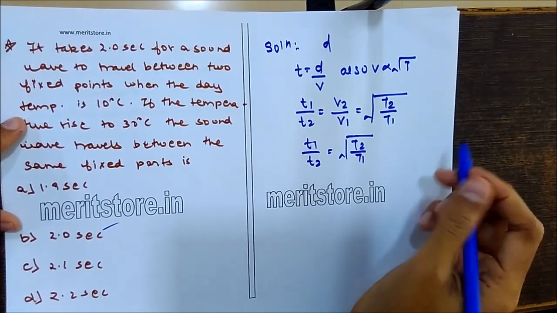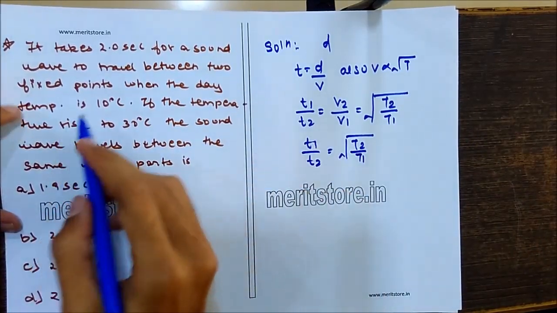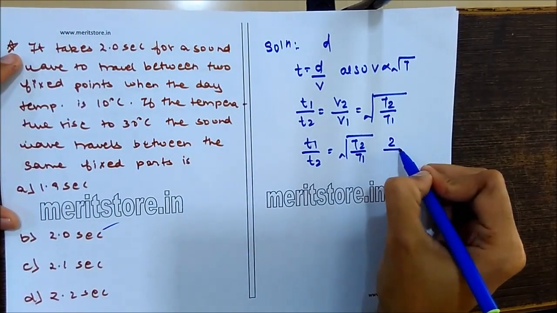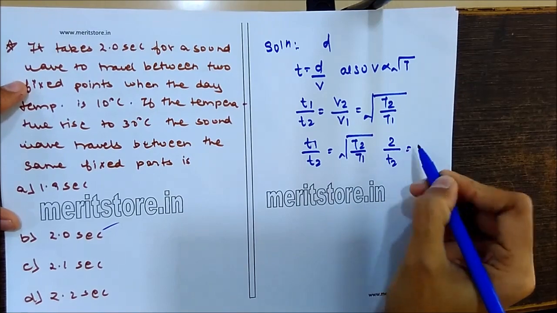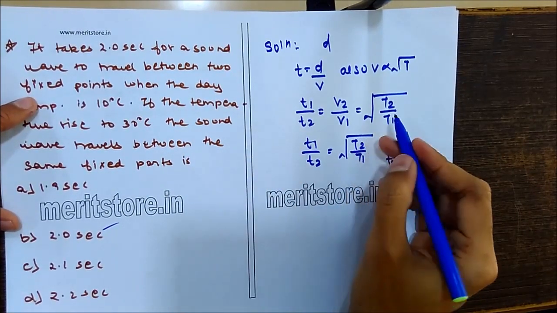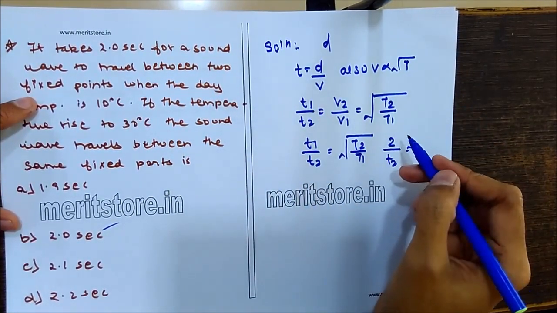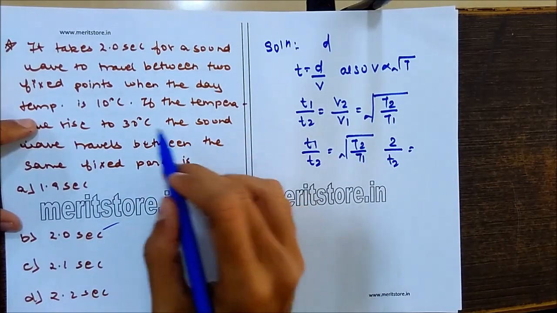So we get t1, the time given, is 2 seconds, upon t2, which we need to find, for the same distance d.